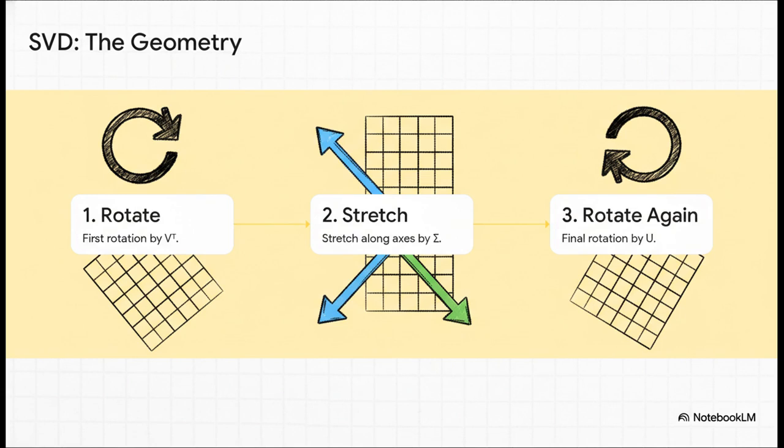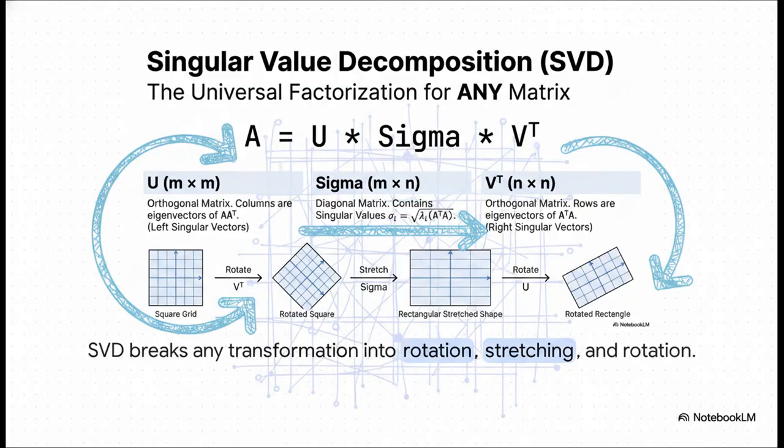Now you might see a formula like A equals U sigma V transpose and kind of panic. Don't. Geometrically, it's actually beautiful and super simple. It's just a 3-step dance. Any transformation, any of them, can be broken down into this. Step 1, you rotate. Step 2, you stretch things out along the new axes. And step 3, you rotate again. That's literally it. Rotate, stretch, rotate. And this visual just nails it.